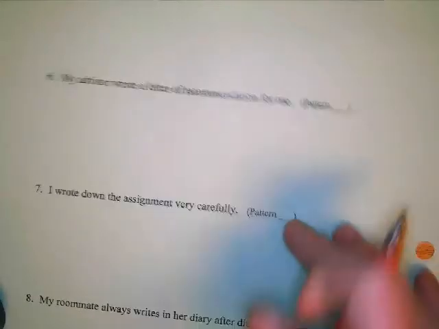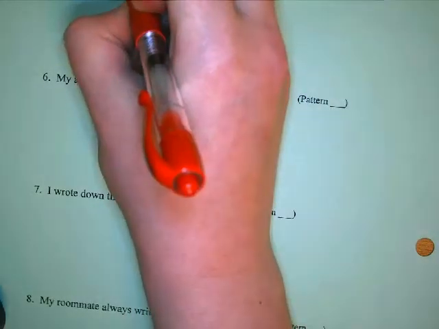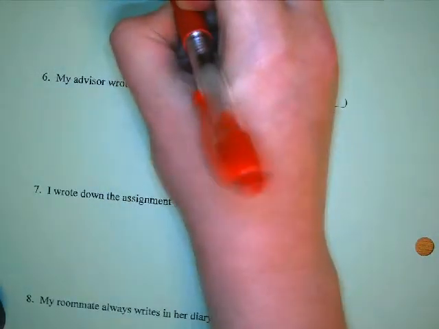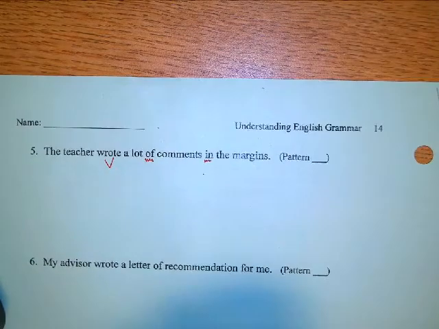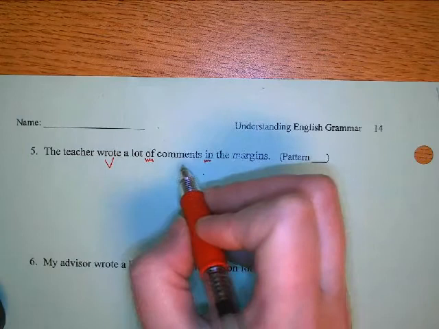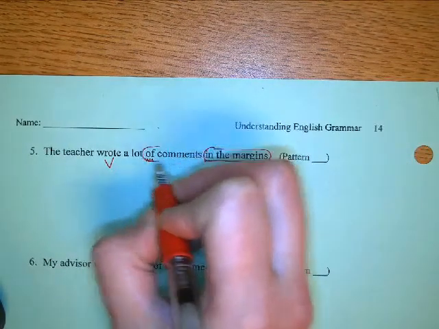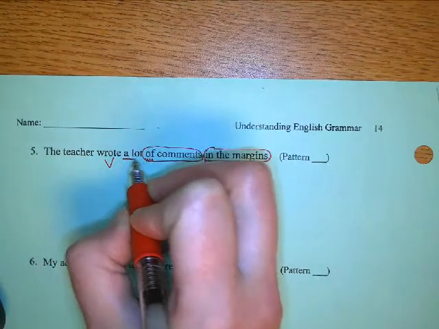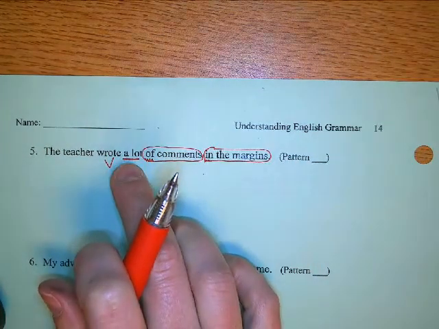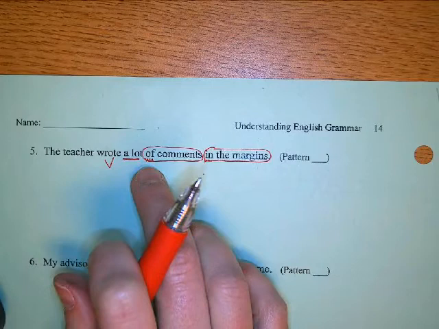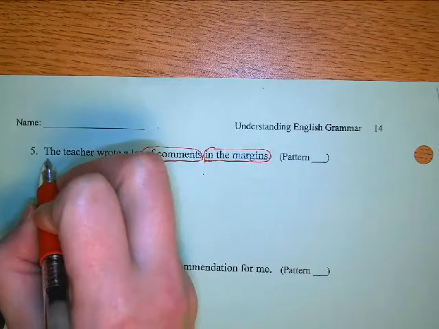So flip it over onto the other side, let's do 5. The teacher wrote a lot of comments in the margin. So if we say, okay, I think my verb is wrote, we have of and in, our prepositions. In this case, in the margins and of comments, you don't have to worry too much about them being a particle. Remember, if there's a whole noun phrase in between your verb and the preposition, it's not going to belong together unless your sentence is very awkward.